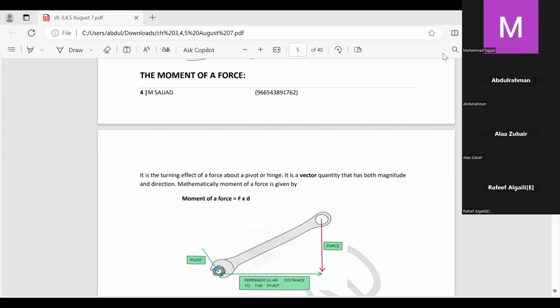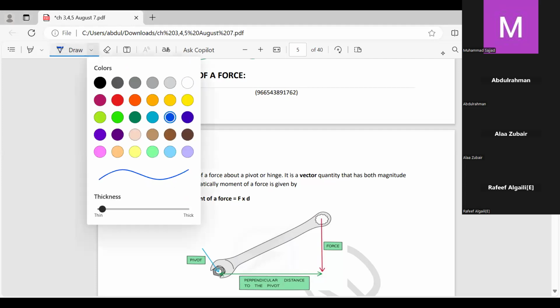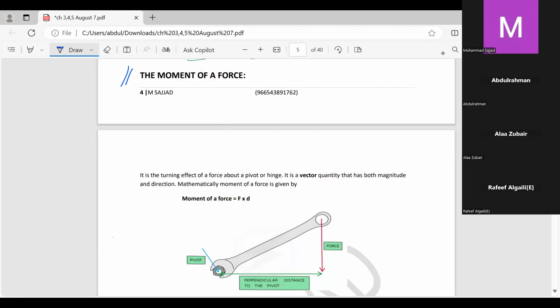And now I have started recording, and our topic will be the moment of a force. We have already had an idea about force, and now we will be discussing the moment of a force. First of all, quickly, what do you mean by force? Push or pull is a force. Push or pull on an object is a force on an object.